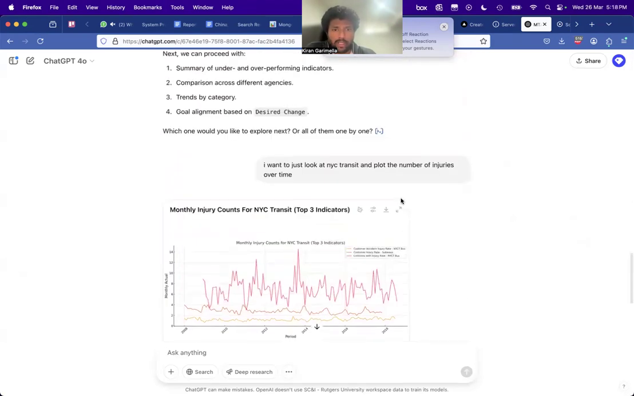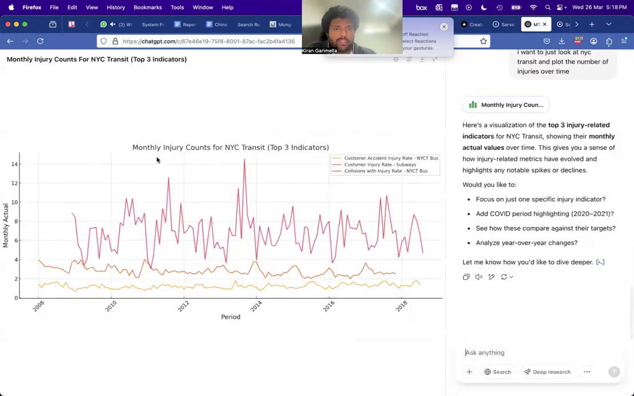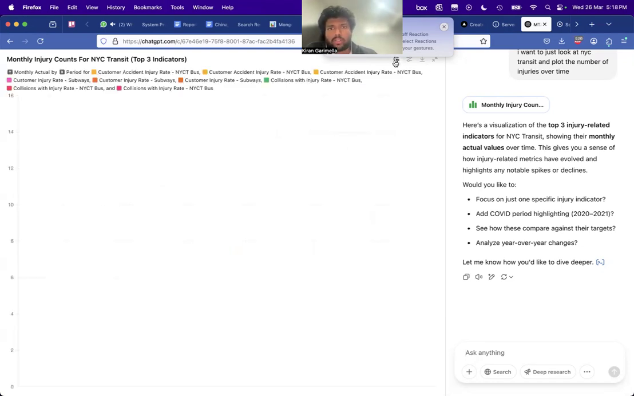Okay, it did it, right? So this is monthly injury counts for NYC Transit, and there are three indicators. In buses, you have accidents and injuries. For subways, you only have injuries. You can also do this.